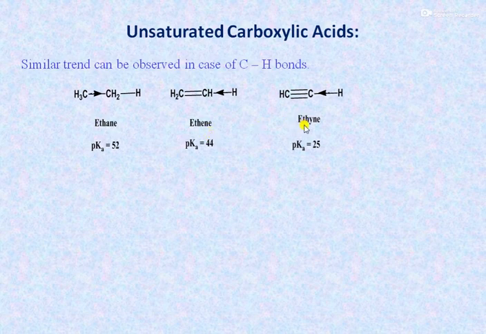While in the case of alkynes, an sp hybridized carbon atom is present, which has more tendency to acquire a negative charge, and that's why the terminal alkyne CH bond can be dissociated to form the carbanion, or acetylide anion, which is stabilized due to the sp hybrid carbon atom.